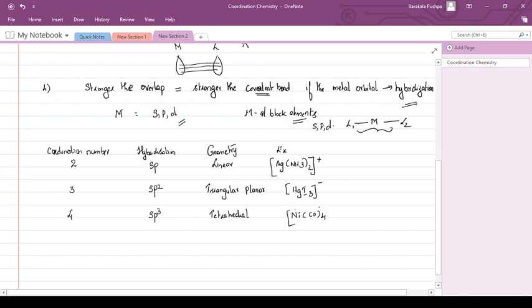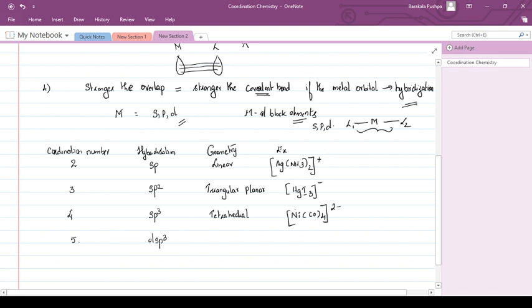Now, if the coordination number is 5, dsp3. The only possibility for the p orbitals: only three p orbitals are there, that is px, py, pz. And one s orbital is there. Now, if there are 5, it means one d orbital, one s orbital and three p orbitals are combined together to form a hybridization for coordination number 5.